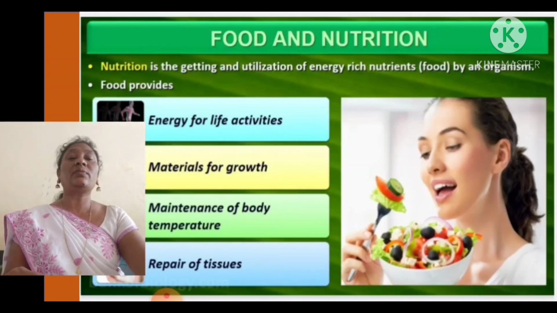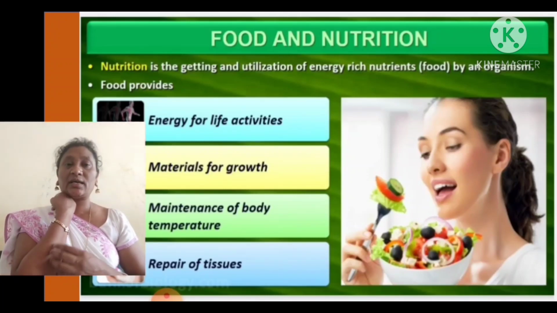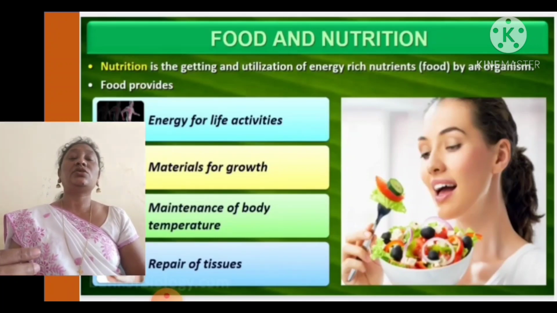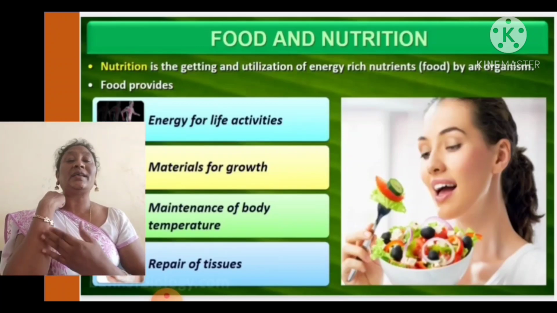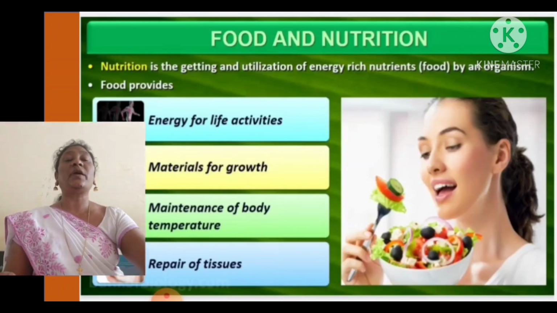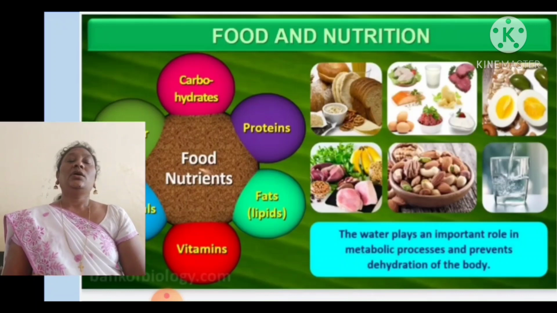And the next one is repair of tissues. See, when you fall down, children, you get scars on the skin, the removal of skin, no? After a few days you can find a rearrangement of new skin cells, yes or no. That is regeneration of the skin taking place. This also happens due to intake of food. The food which we are eating helps to repair the cells and tissues, and provides good strength to the body.